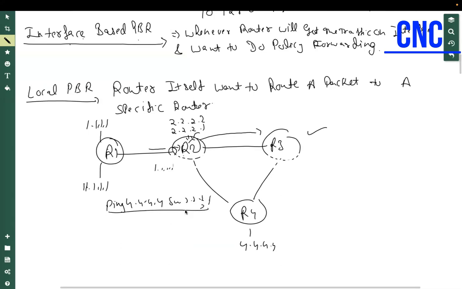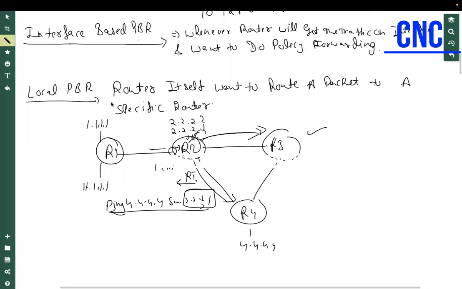By default, what will happen here? It will route the packet directly towards R4. What I want here is policy based routing. I will tell the router itself: whenever you route using source address 2.2.2.1, send your packet out towards R3. Do not check your routing table. It means the router itself is taking a decision, and that acts as the local PBR concept.